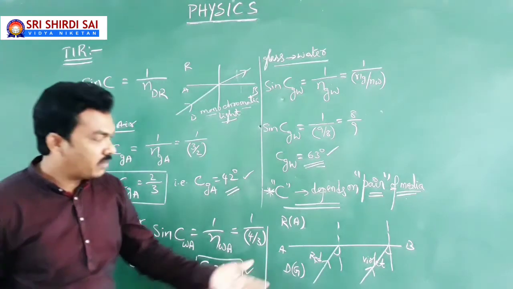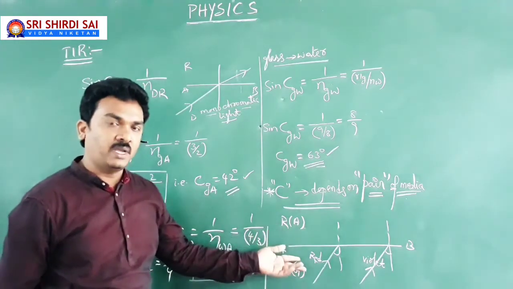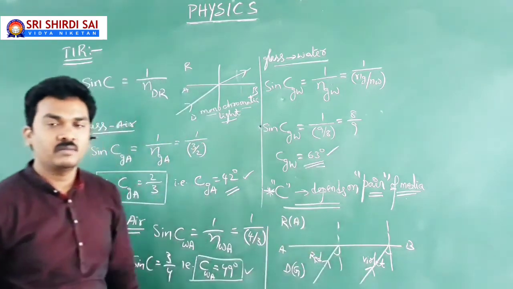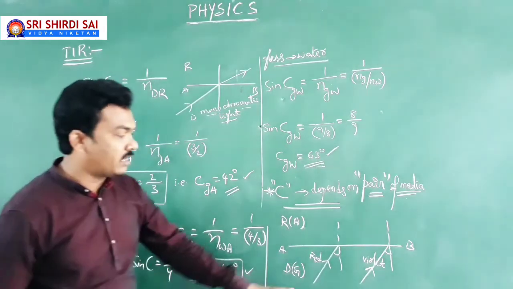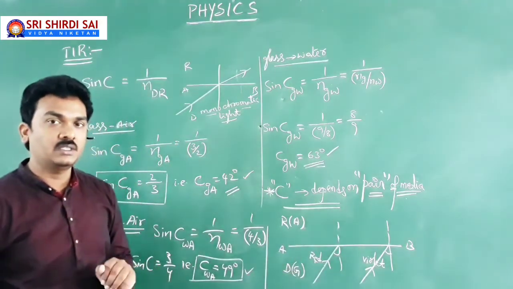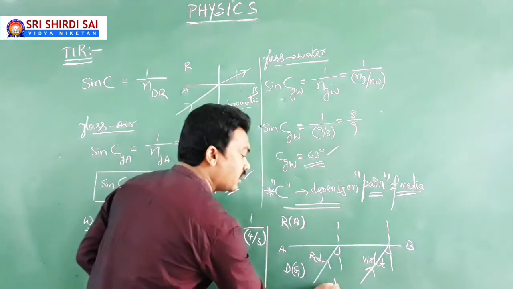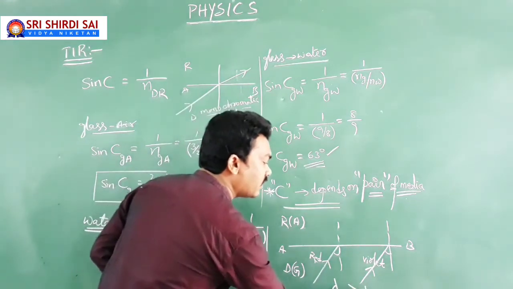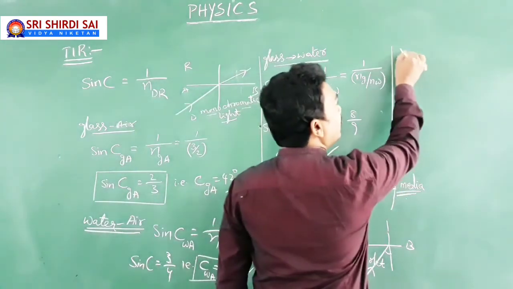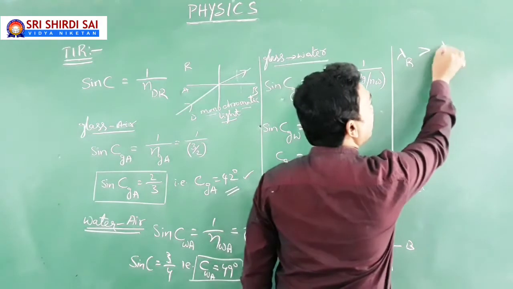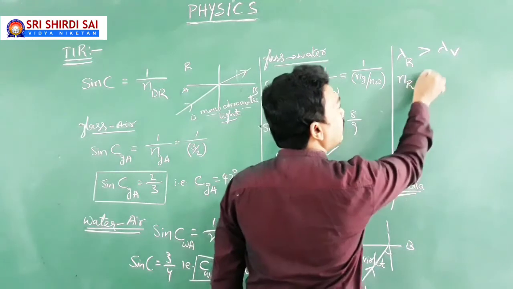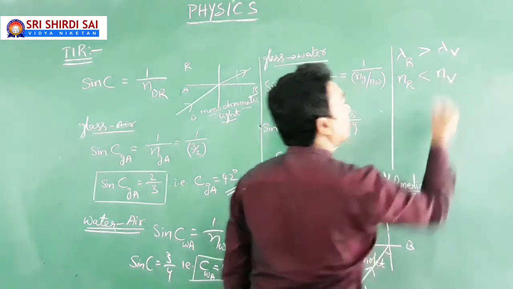Sir, what sir? The pair of medium is not changing. For red color, the pair of medium is glass, air. For violet color also, the pair of medium is glass and air only. But still the critical angle of incidence is not the same for red and violet color. The reason is, the wavelength of red color is more than the wavelength of violet color. Then automatically the refractive index of red color will be less than the refractive index for violet color.